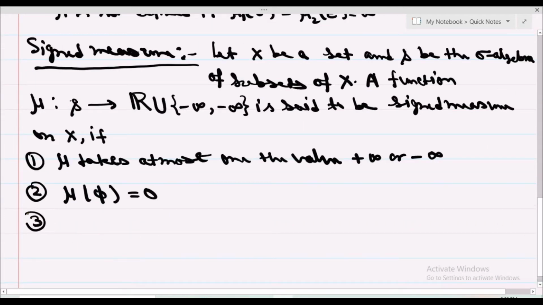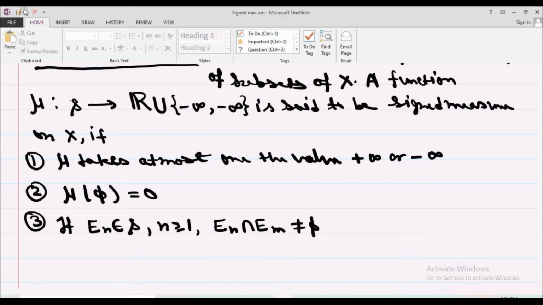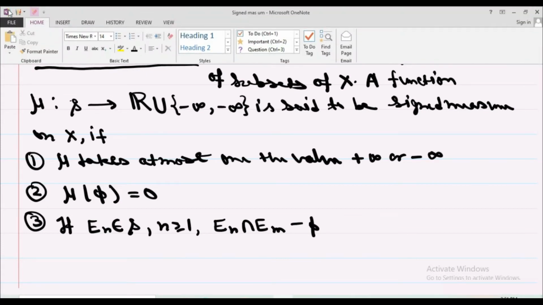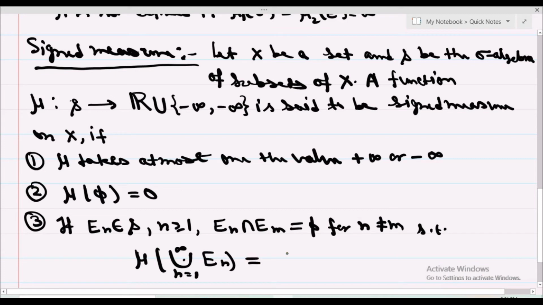Third condition, if En is a sequence of measurable sets in S for every n greater than or equal to 1, and these En are pairwise disjoint, n not equal to m, such that mu of union n equal to 1 to infinity En is equal to summation n equal to 1 to infinity mu of En.